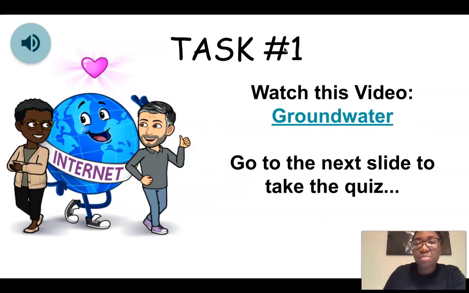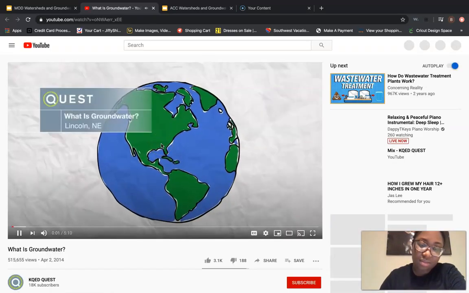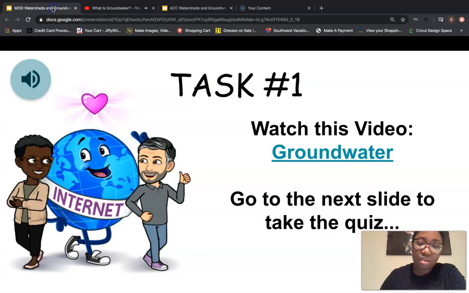All right, so task number 1, which you'll see when you get your slides, is going to be a video. What you guys are going to do is you're going to click on this link right here, and it's going to play the video for you. Once it opens that link to play the video, you're going to watch the video, and then when you're done, you're going to go to the next slide. So I'll show you. We'll click here, and the video will open up on YouTube. And it looks like this.